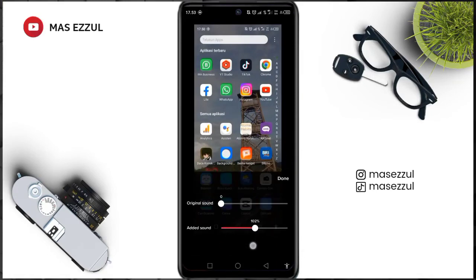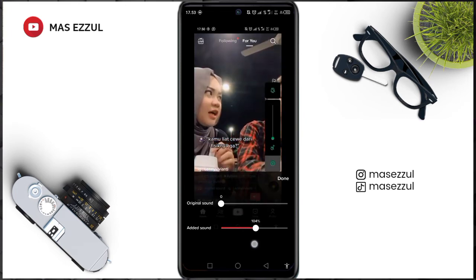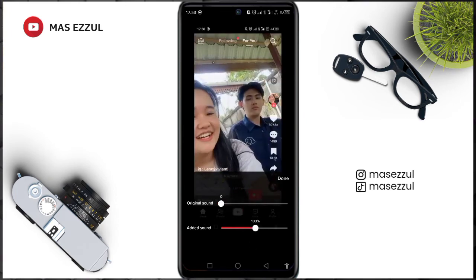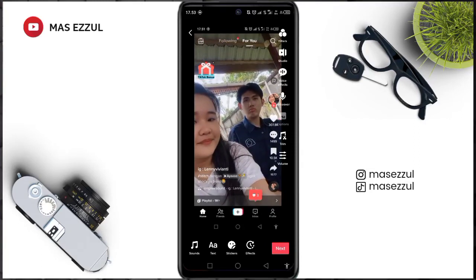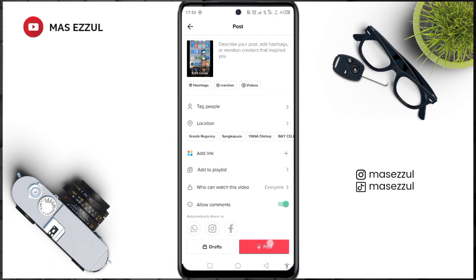We want additional sound, we activate it, and original sound we choose 0. Okay, after that we can click next, and we can pause the videos.